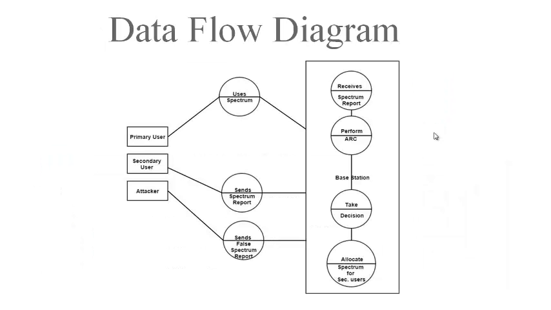The data flow diagram: primary users use the spectrum, the secondary user sends spectrum reports, and the attacker sends false spectrum reports. This is the basic concept of the project, where the attacker is only sending false reports. Then the data flow diagram of the base station shows that it uses the spectrum report and performs ARC. ARC is the adaptive reputation based clustering algorithm, and then it takes a decision and allocates spectrum to the secondary users. So this is the data flow of the base station working.